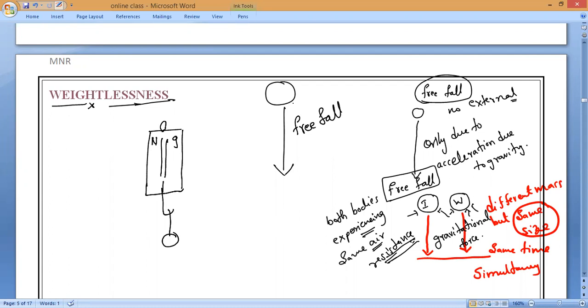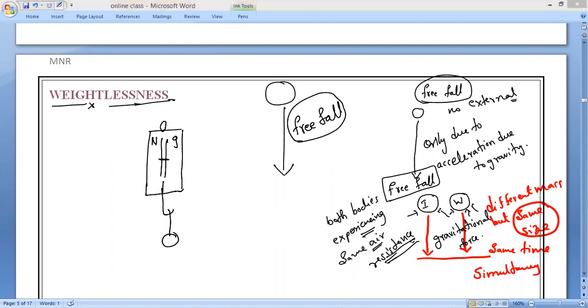Before, only the load was dropped, and that case is called free fall. Now I drop it along with the spring balance, but I note down the reading of the mass. The load is allowed to fall freely along with the spring balance.